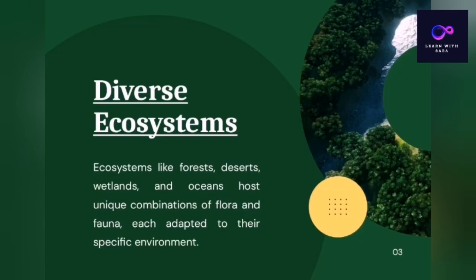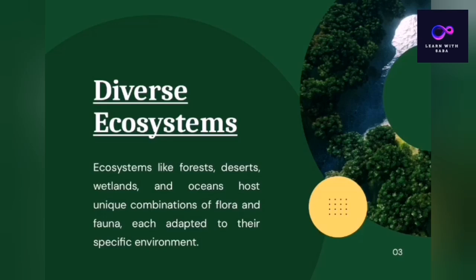Next is diverse ecosystems. Ecosystems like forests, deserts, wetlands, and oceans host a unique combination of flora and fauna, each adapted to their specific environment.